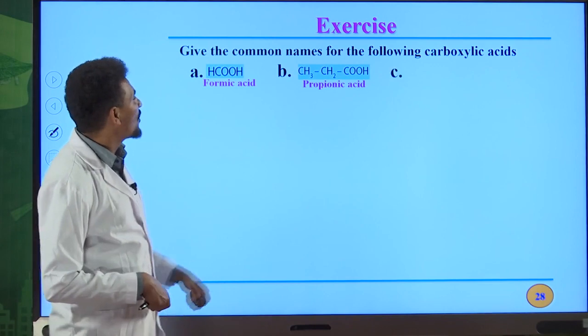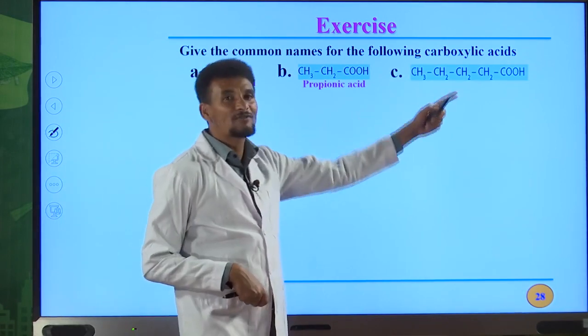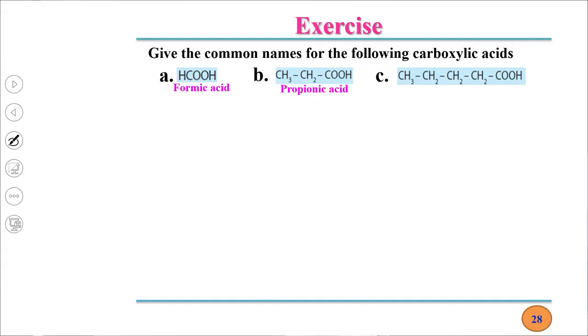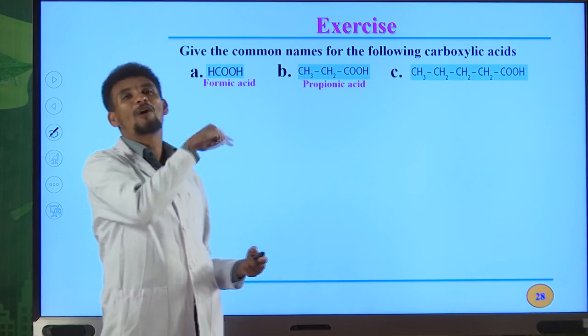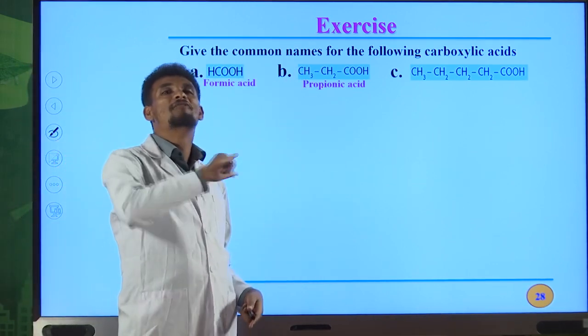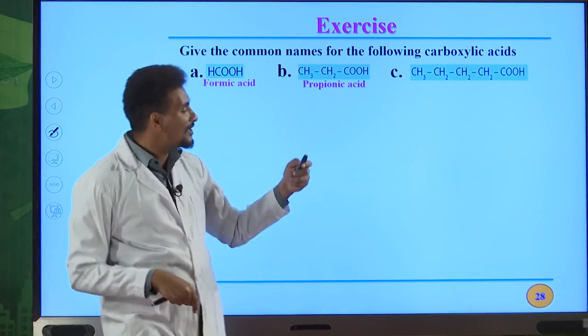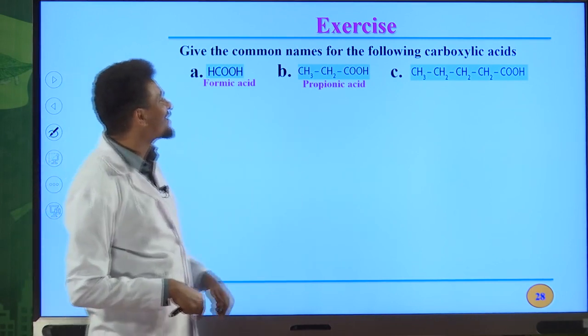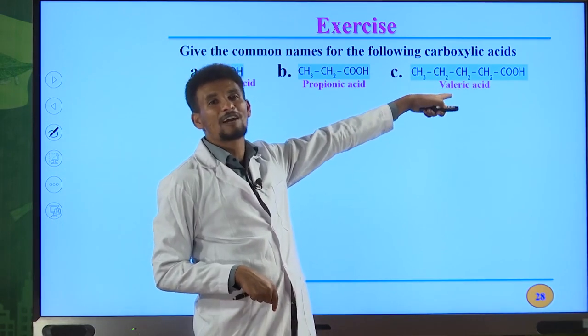Another example, okay, carboxylic acid that contains 5 carbon atoms in its molecule. 1, 2, 3, 4, 5. Its common name is valeric acid. It is found in valerian herbs. That's why it is named as valeric acid. Valeric acid is the common name for this acid, the acid that contains 5 carbon atoms.